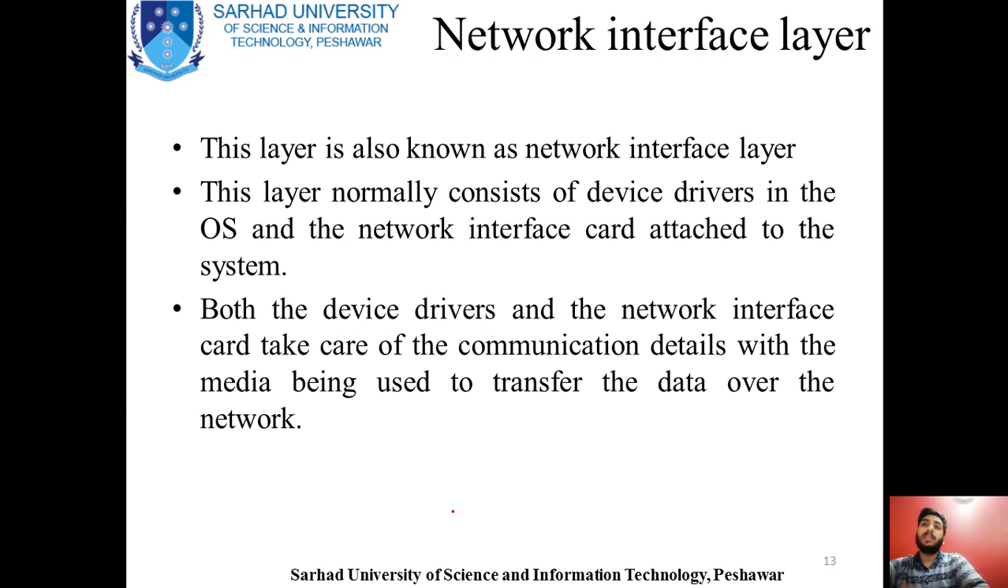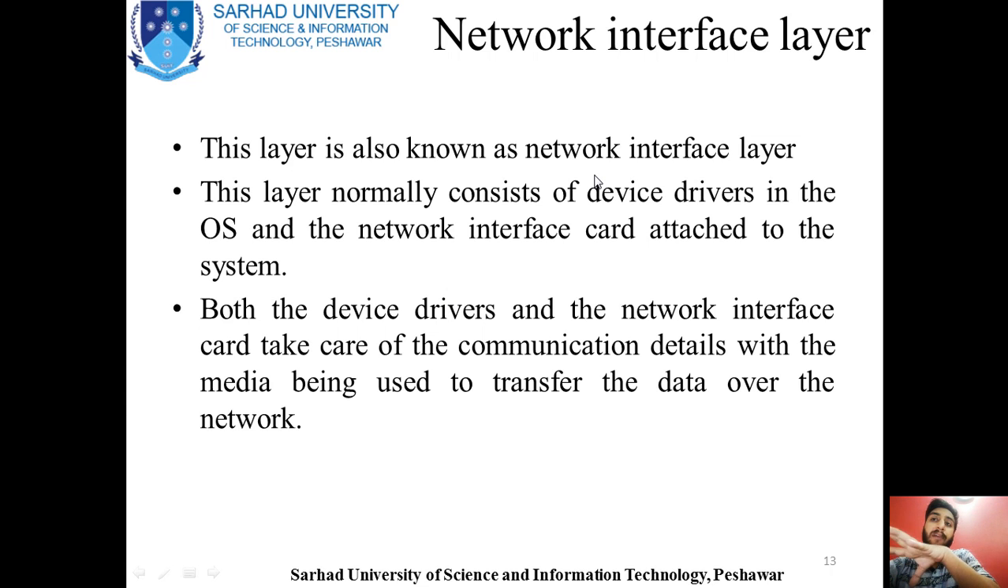Now this layer is the last layer of the TCP/IP model, that is the first layer, and this is basically nothing but the physical layer and data link layer in the OSI model. This layer is also known as the network interface layer. It normally consists of device drivers in the operating system and a network interface card, NIC, attached to the system. There is a hardware device known as NIC or network interface card. We will be looking at it in the coming slides.